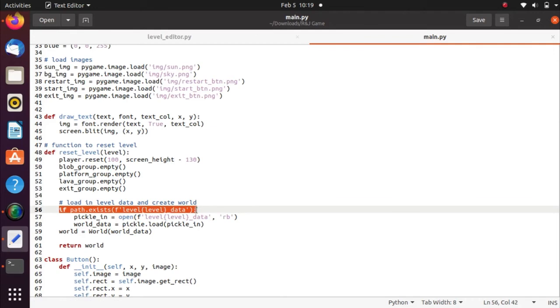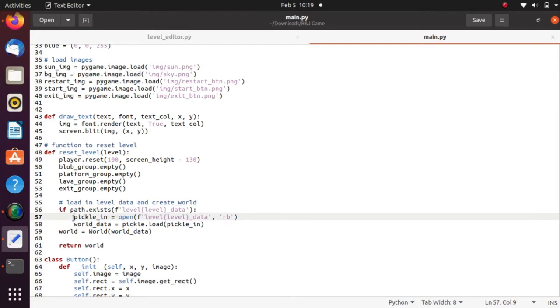To check if the path exists, we use path exists to check whether the file exists, and then we use pickle to open the file for the next level. This one will create the world data.